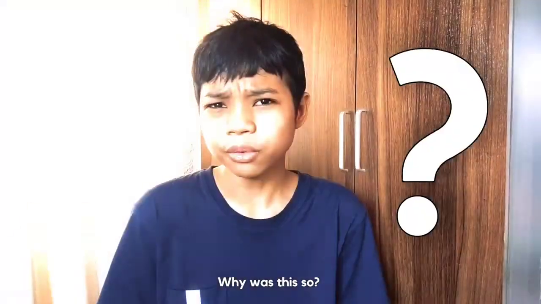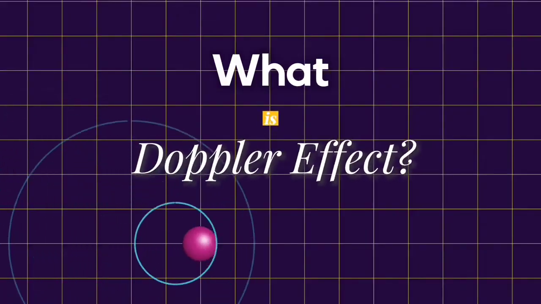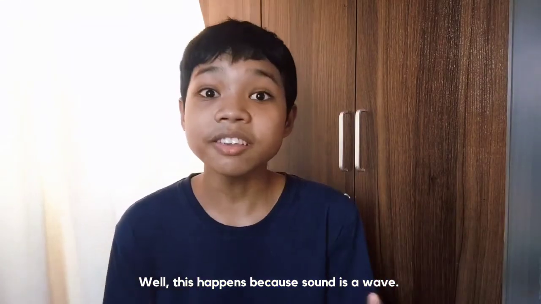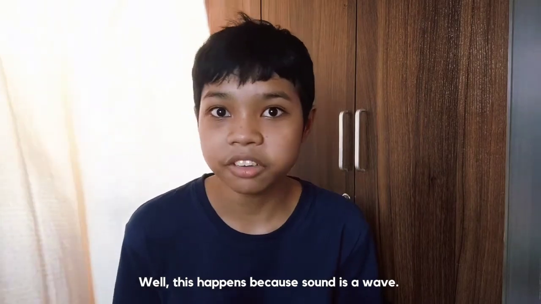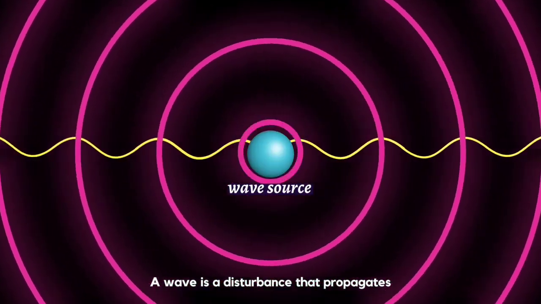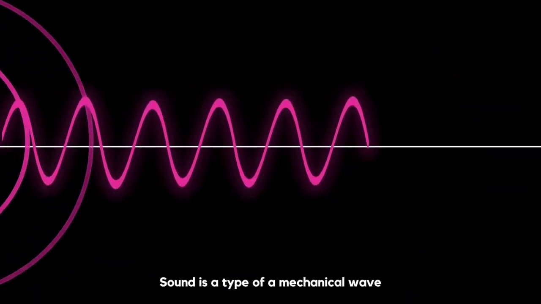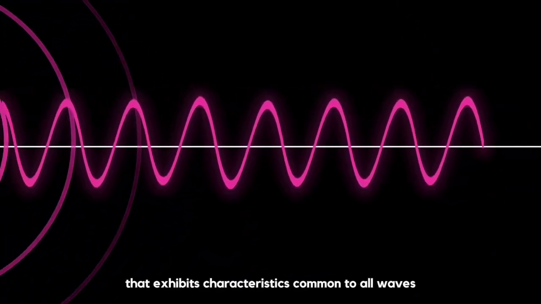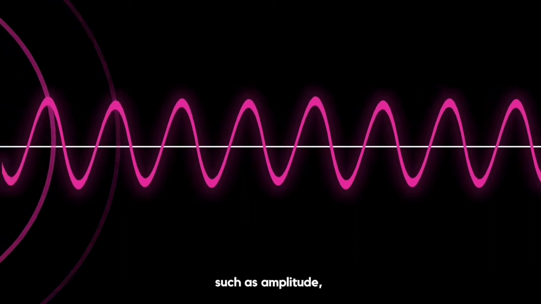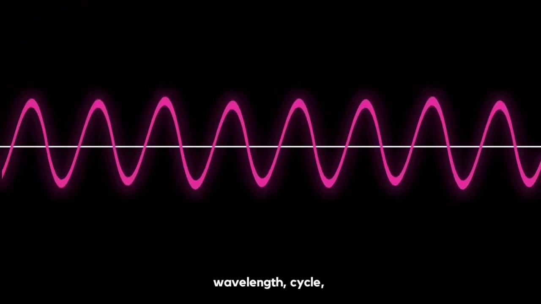Why was this so? Well, this happens because sound is a wave. A wave is a disturbance that propagates or moves from the place it was created. Sound is a type of mechanical wave that exhibits characteristics common to all waves, such as amplitude, wavelength, cycle,